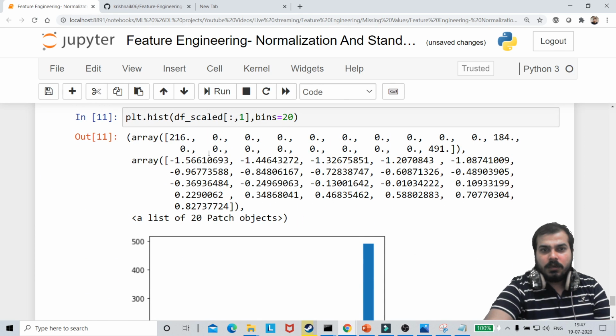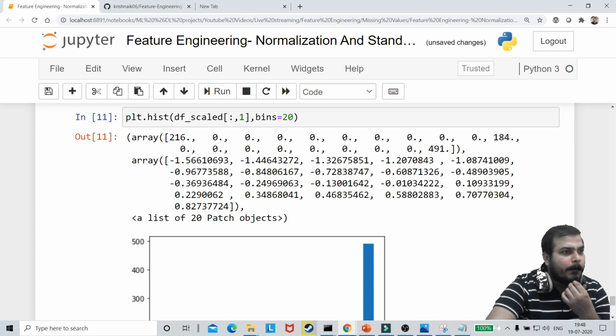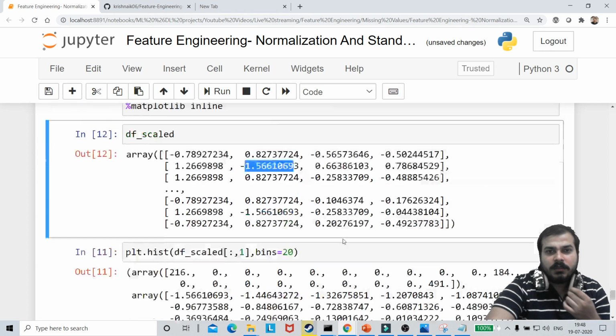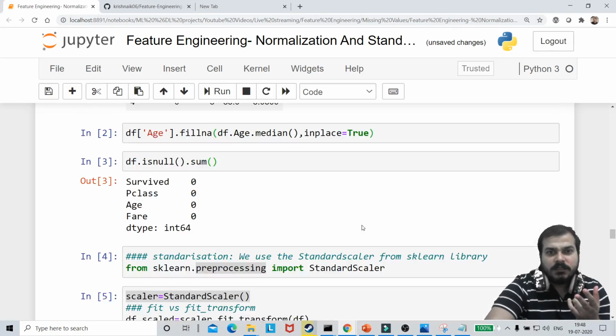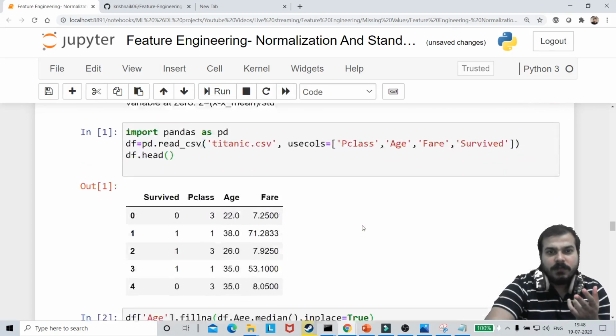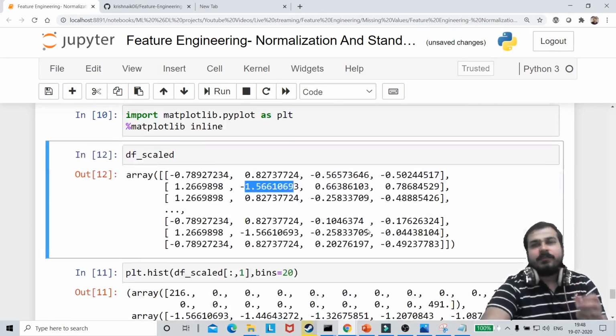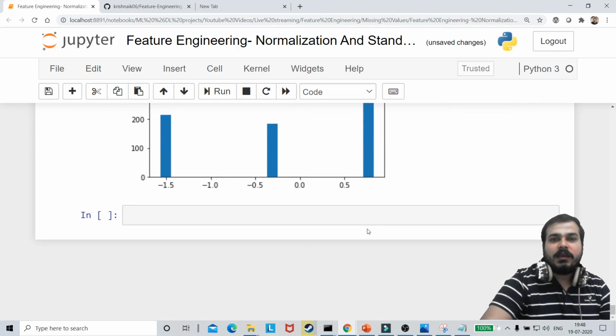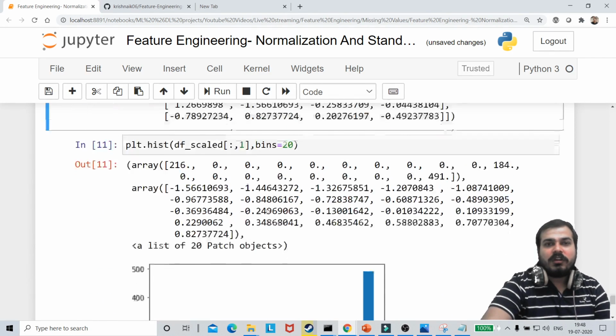Just a second, guys. I'm thinking I did something wrong over here. The transformation does not look like that. But if I consider this first variable, this is basically my column Pclass. Yeah, this is fine then. Okay, this is perfectly fine. So this is how my values got transformed.